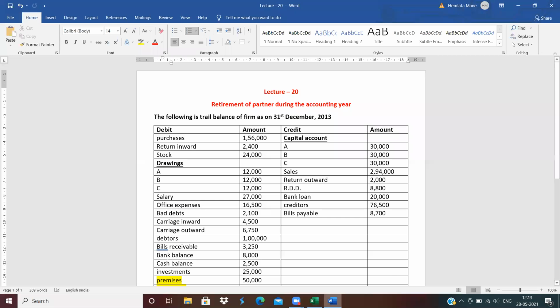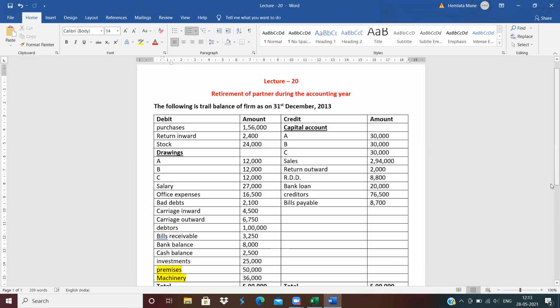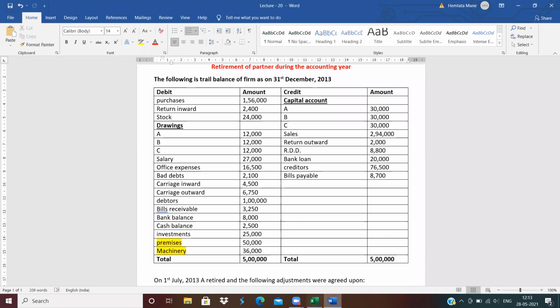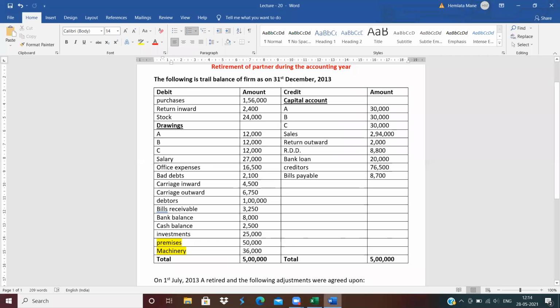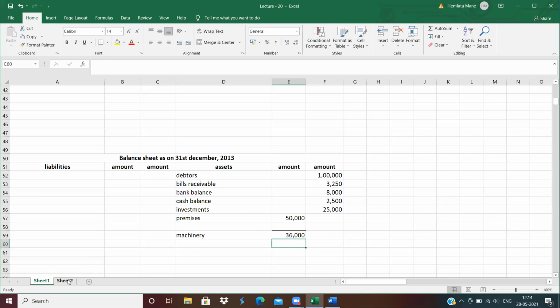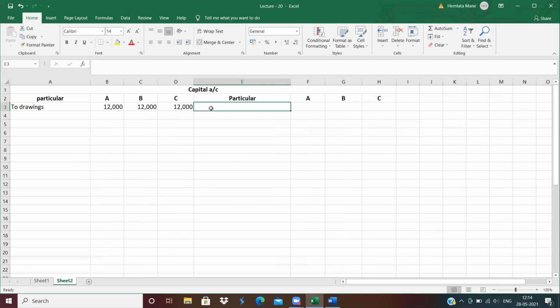Next is machinery 36,000. Write in inner column, leave one line after that. Next, capital balances of A, B, C. So capital account, by balance brought down. By balance brought down 30,000, 30,000 and 30,000.